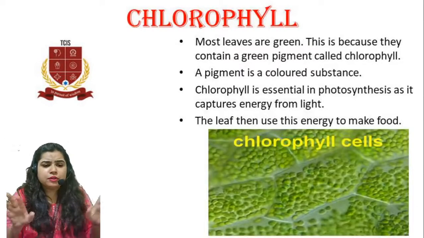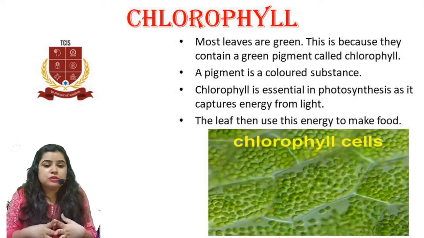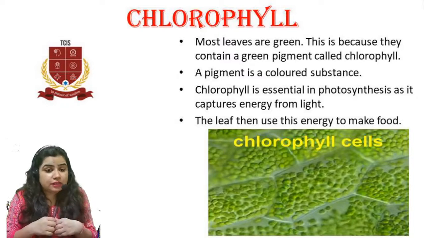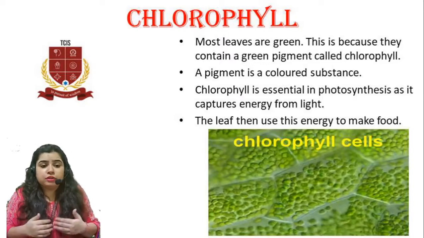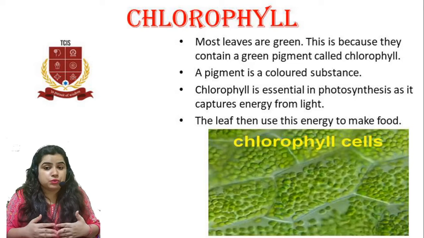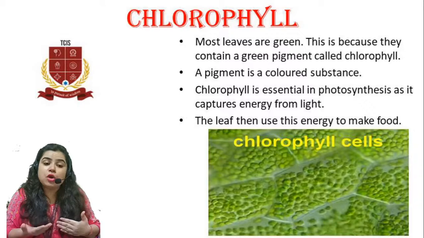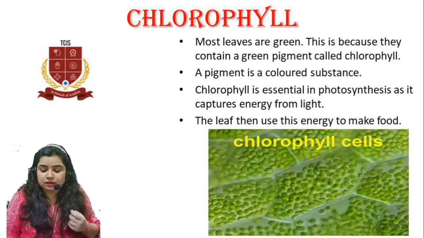Now we are continuously talking about the leaf, but what is present inside the leaf which helps for photosynthesis? That substance is called chlorophyll. Most of the leaves are green, and why are they green? Because they contain a green pigment called chlorophyll. But you might be wondering, what is a pigment? Pigment is a colored substance. So green pigment does mean green colored substance. Chlorophyll is essential in photosynthesis. But why is it essential? Because it actually helps the leaf to capture energy from the sunlight and perform photosynthesis. This is how the small cells of chlorophyll look like in a leaf.